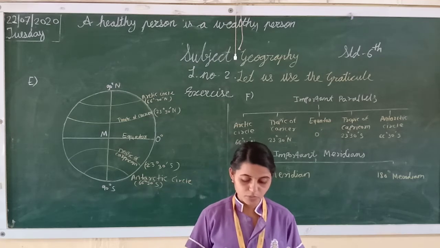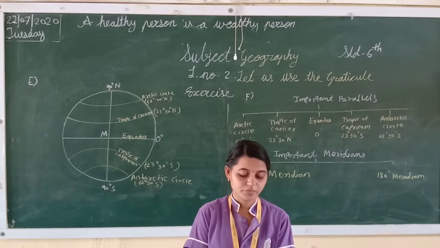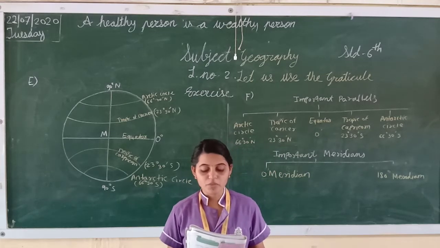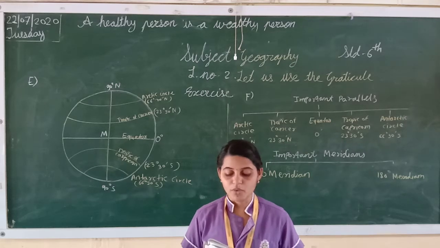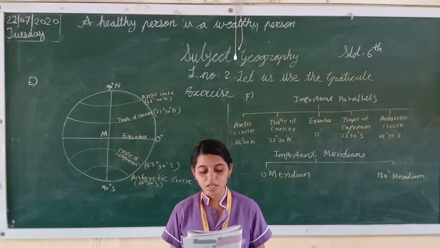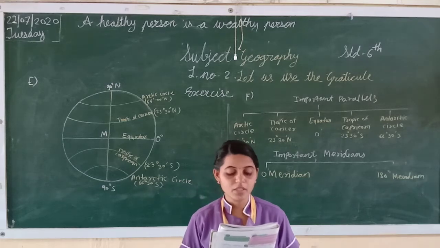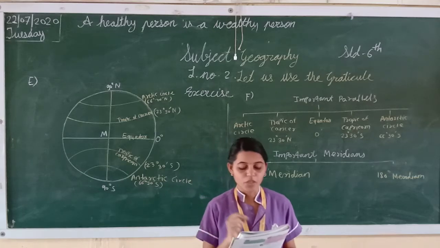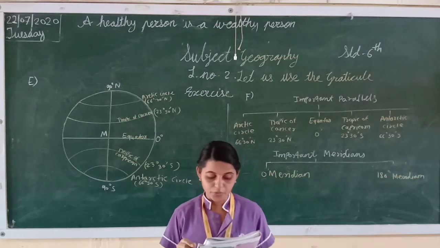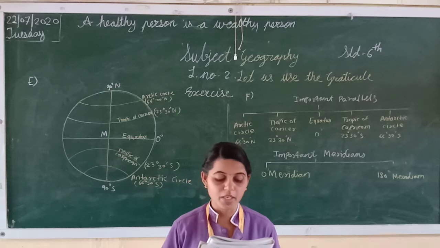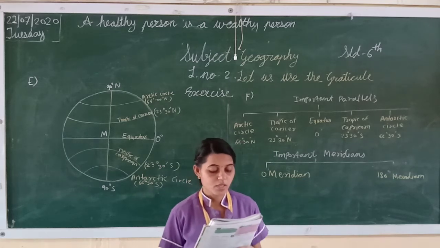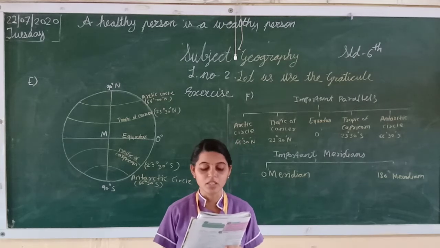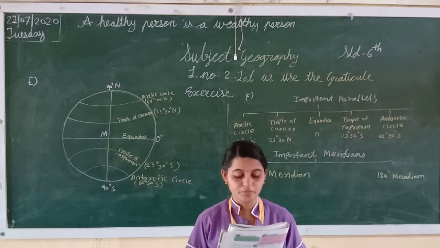Now student, we will move to the next one. So what is the next one, students? Find the location of the following cities from the world map, a map of India or globes, and write down the latitude and longitude of each of them. We have to find out the longitude and latitude. Okay. Now first, Mumbai. So what, students? 19 degree north latitude and 73 degree east longitude.